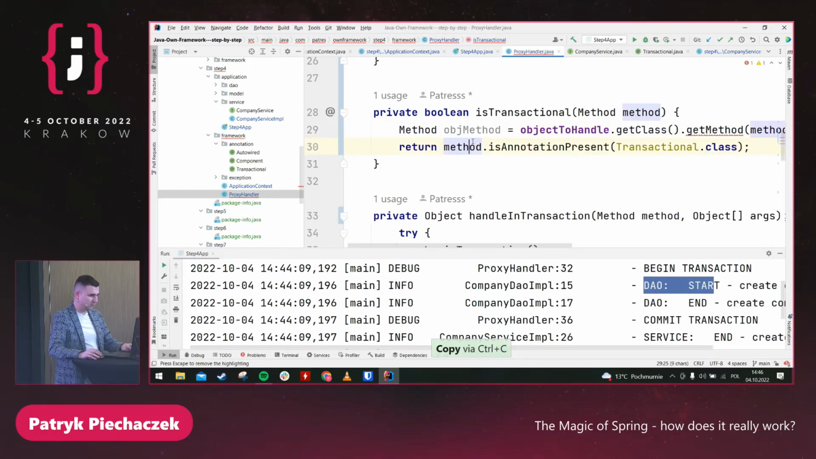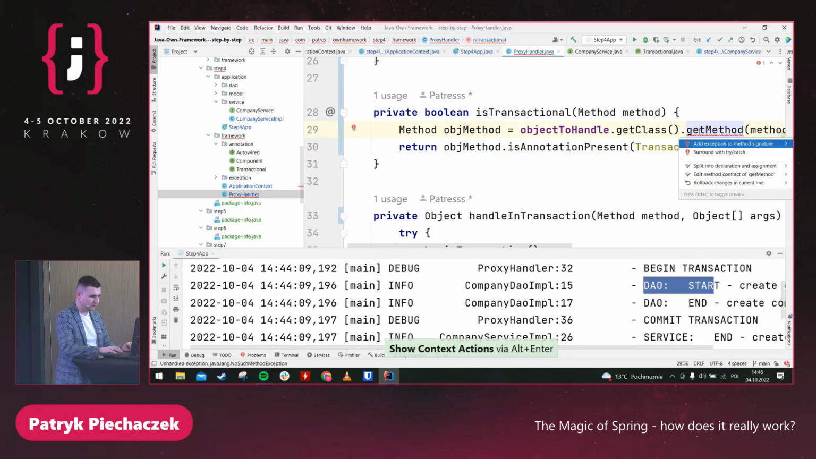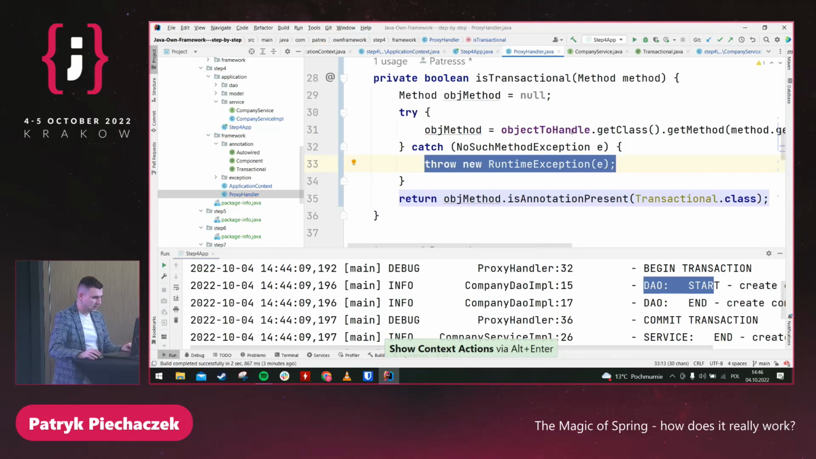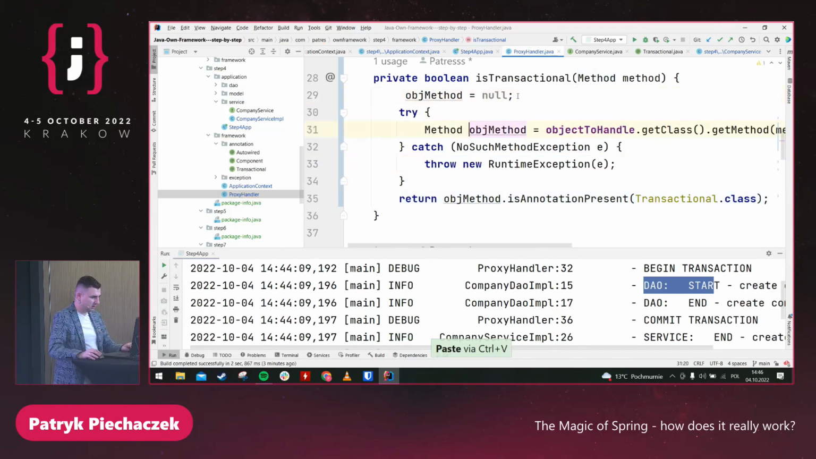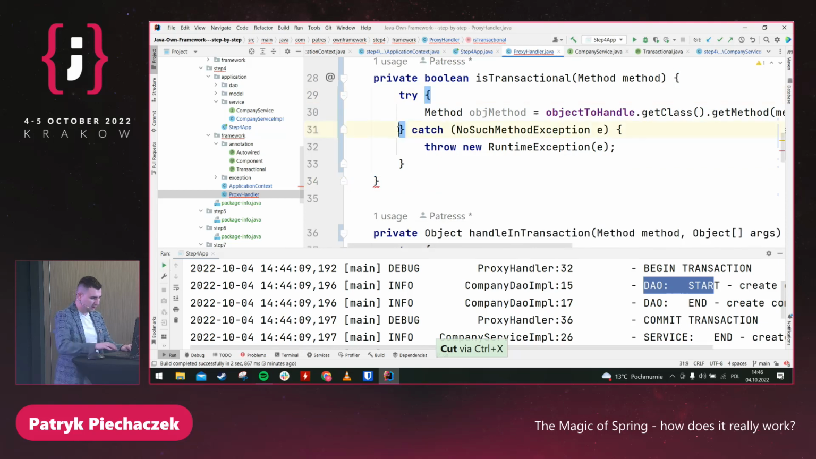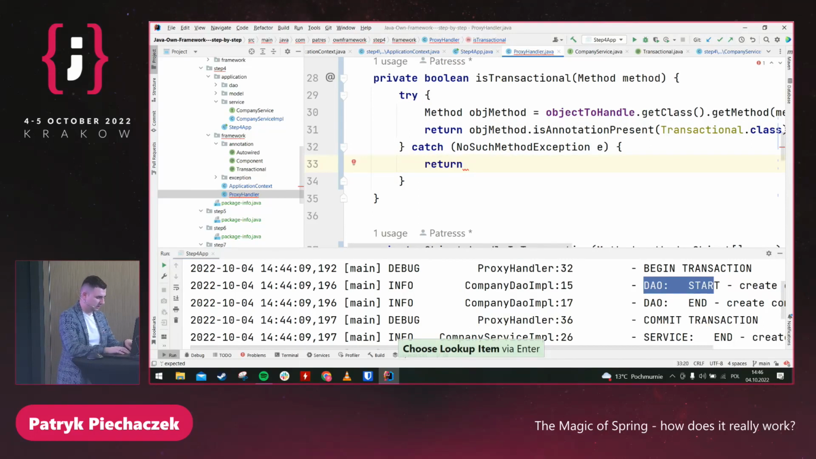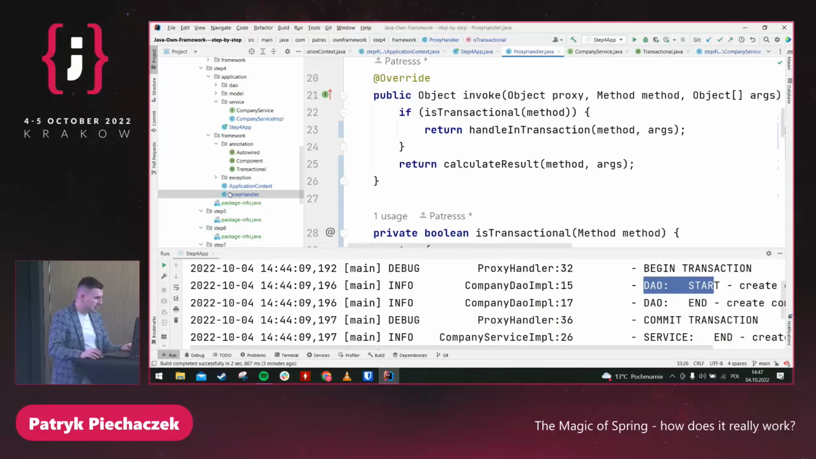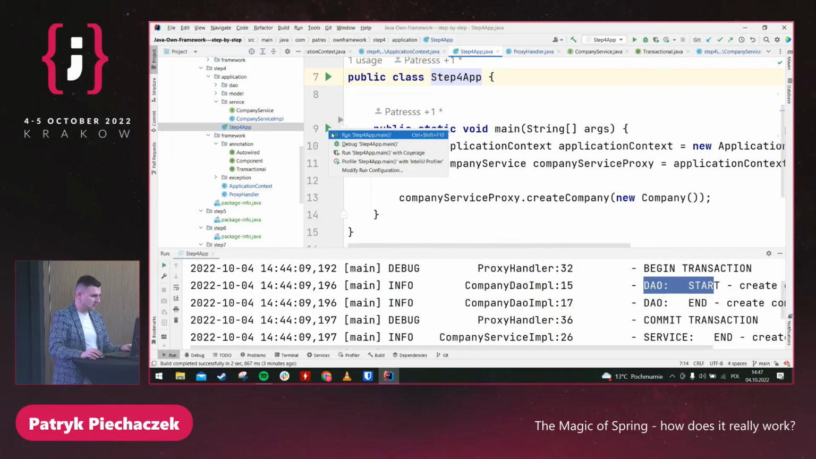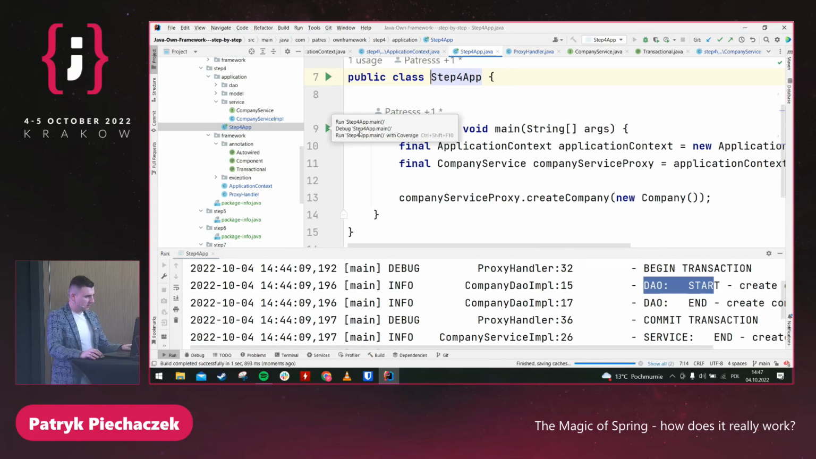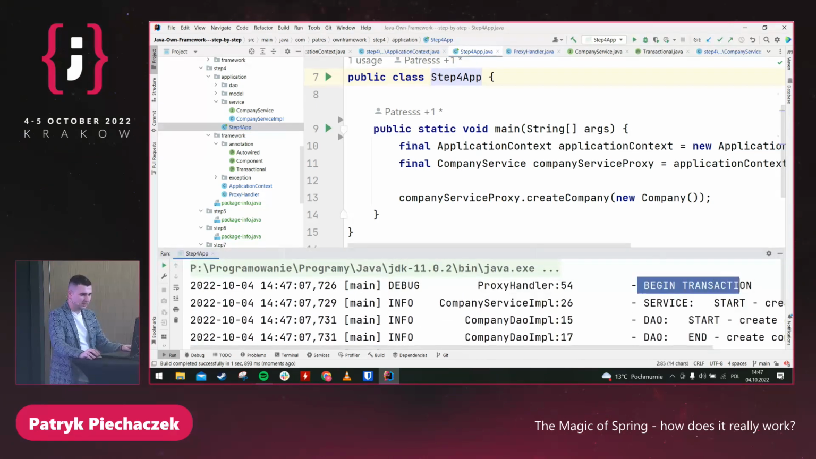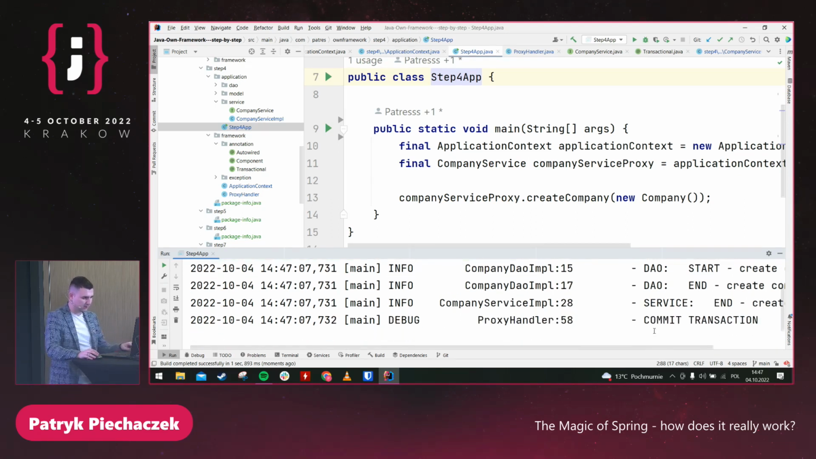And then on the object method, we need to catch the exception. So let me refactor it a little and return it here. And in case of any problems, it should not be transactional. Maybe not the best idea, but let's keep it simple. And let's go back to step 4. And we should have only one transaction. Of course, we don't have propagation, so please imagine that it's something like required new.